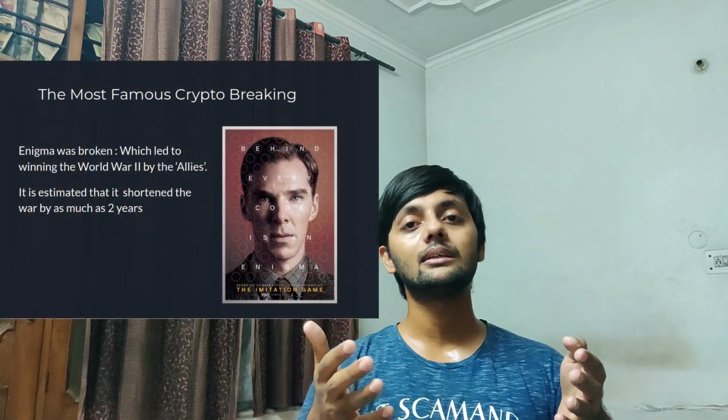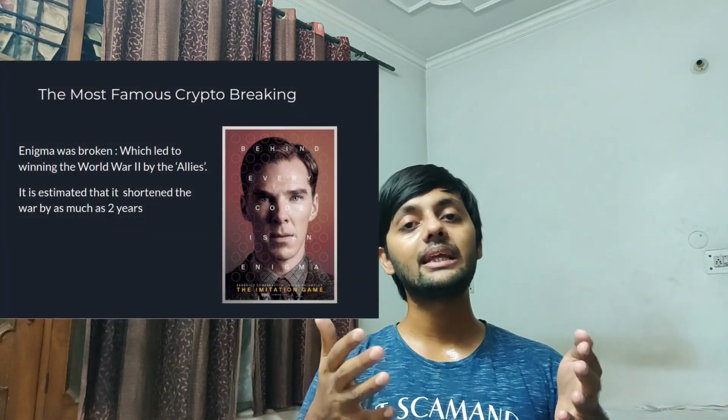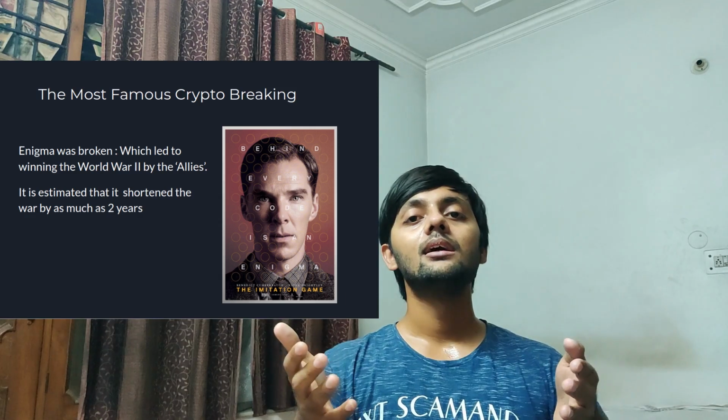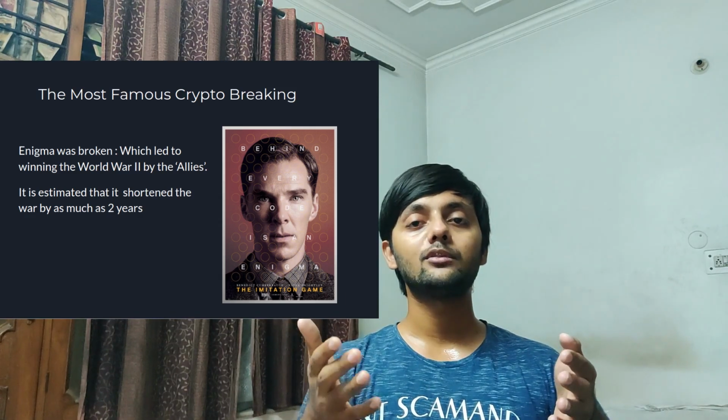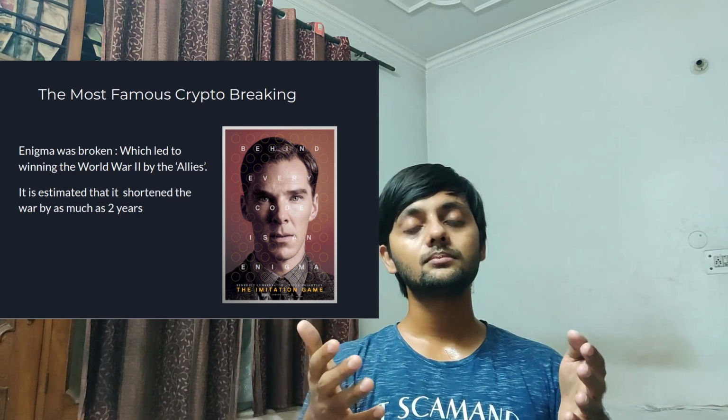So then we would see how modern cryptography helps in securing connections. Even this connection, the very connection you are watching this YouTube video on, is being secured due to modern cryptography. So we would wrap up the slides by discussing a major crypto fail in the last century. That was the breaking of Enigma by the Allies. And eventually that led them to win the war, World War II.